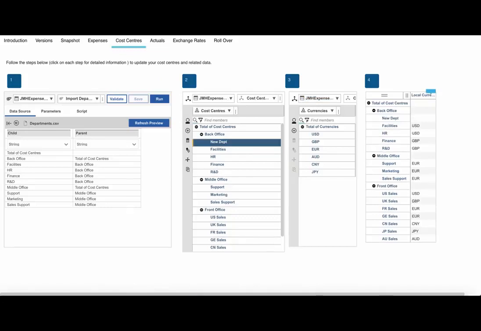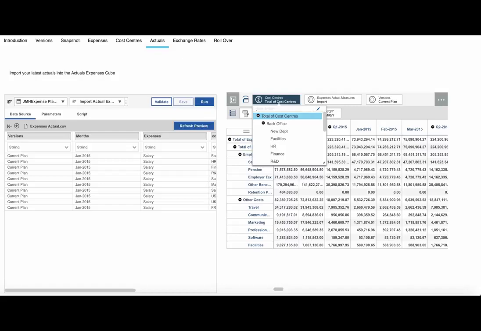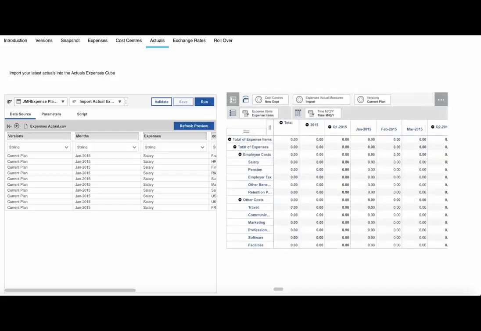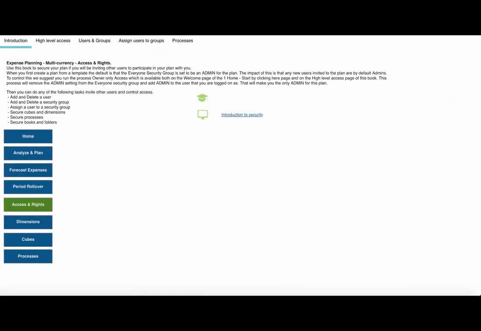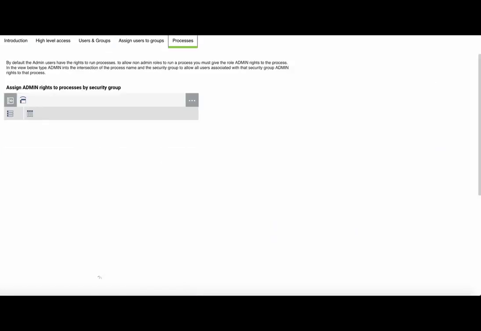See how by just updating a dimension in one place, your entire model is updated, radically reducing the chance of manual error. Learn how you can share different parts of your model with different people in your organization, depending on the different role you want them to play.